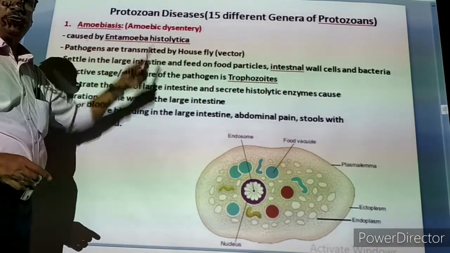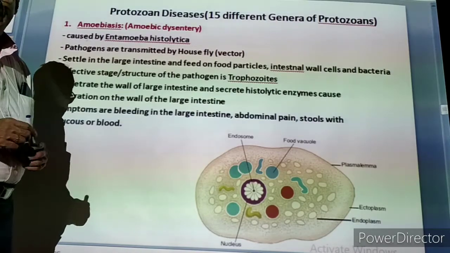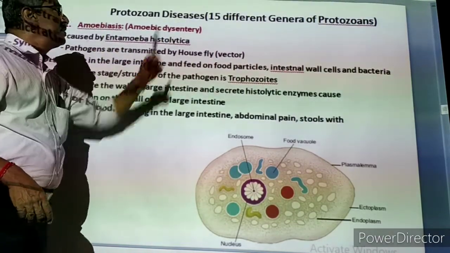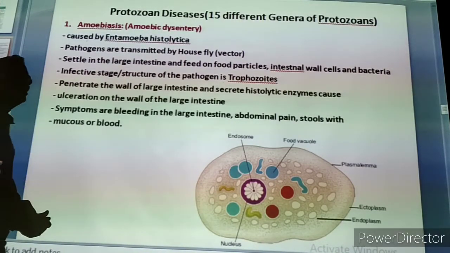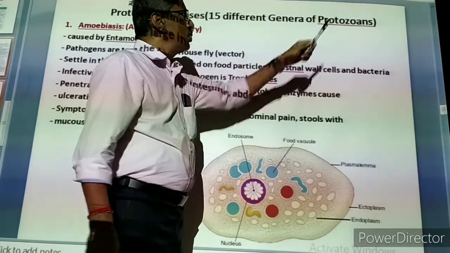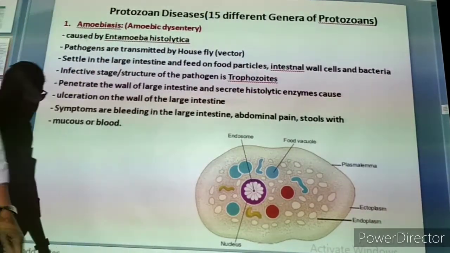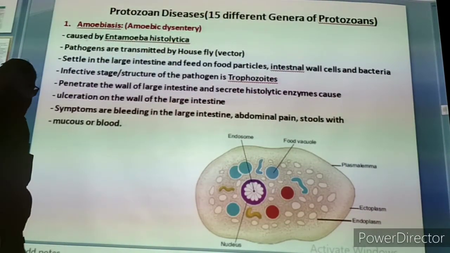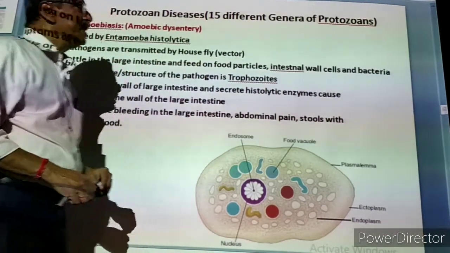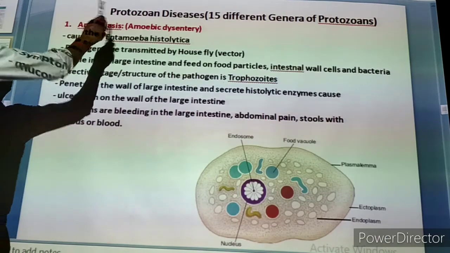Not all protozoans, some protozoans are parasites. They are entering into our body and they are causing diseases. So such diseases we can call protozoan diseases. There are 15 different genera of protozoans which are causing diseases. But we are not going to study all 15 types, only a few types we are going to study.